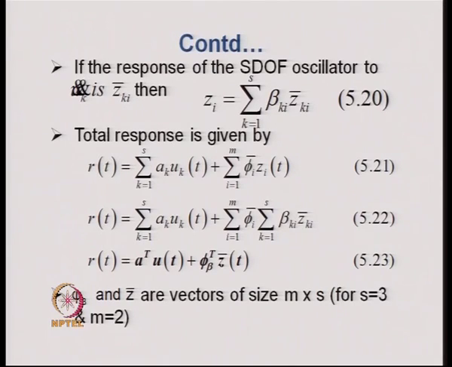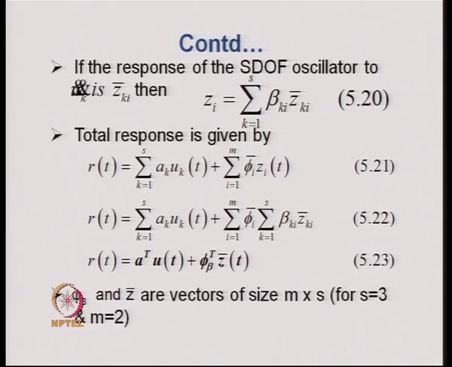If the response of the single degree freedom oscillator to a specific excitation for a particular support is u double dot k, and for that the response is z bar k i, then one can write the generalized response in the ith mode as the summation of beta k i multiplied by z bar k i, because z bar k i is the response in the ith mode produced due to the kth support excitation.